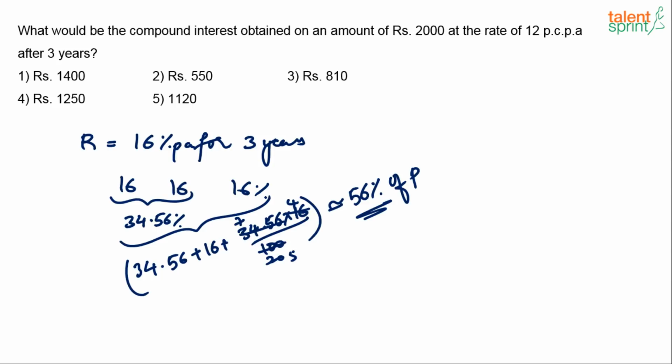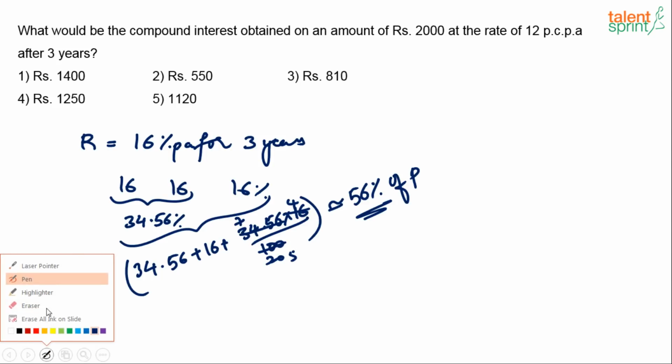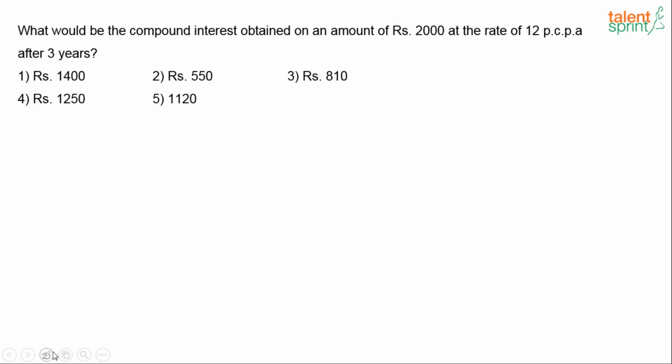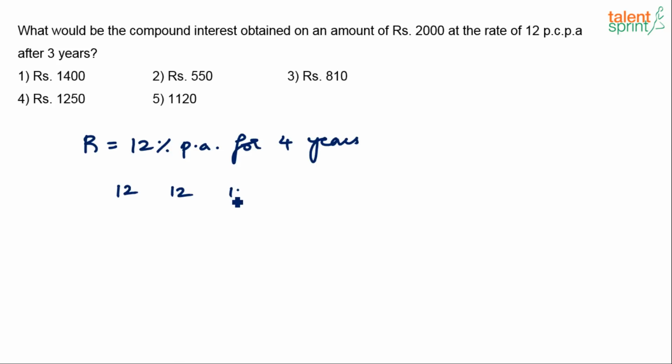Okay. Now what happens if it is for 4 years? 4 years is a lot simpler. It looks to be complex, but let me tell you, 4 years will be easier to do. You actually don't have to apply it 3 times. For example, first of all, we should not even attempt a question where compound interest for 4 years should be calculated. But let's say the rate of interest is given as 12% per annum for 4 years. What happens? There are 4 12s. You just have to ensure that effective percentage is used on all the 12s given here.